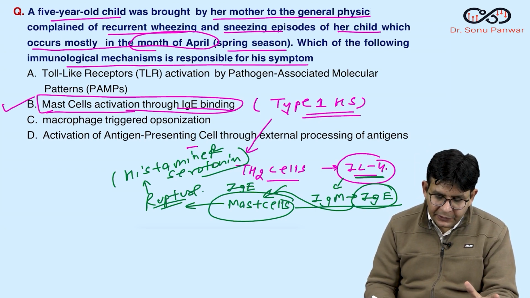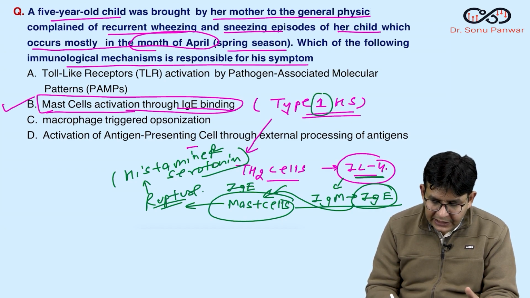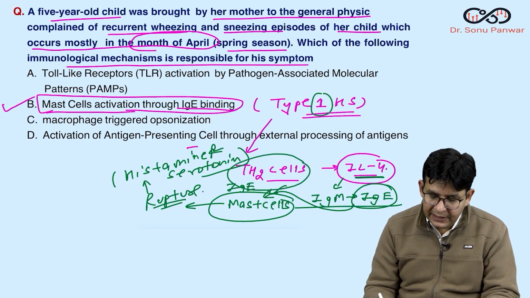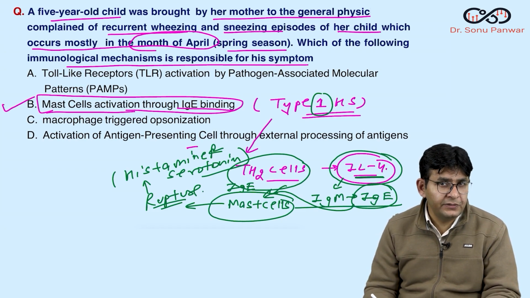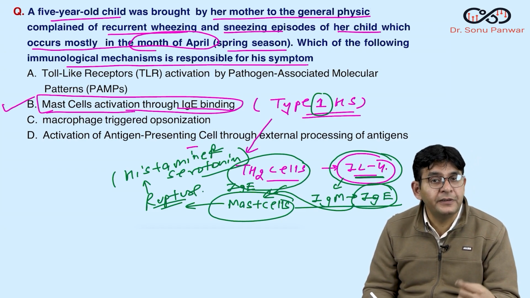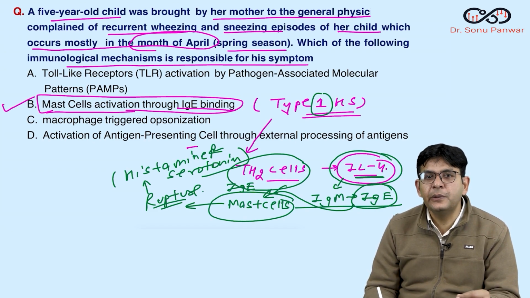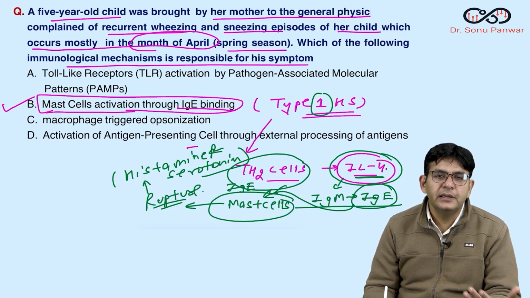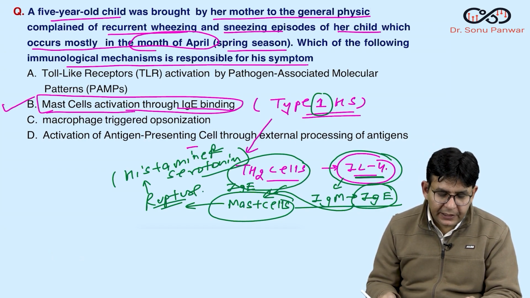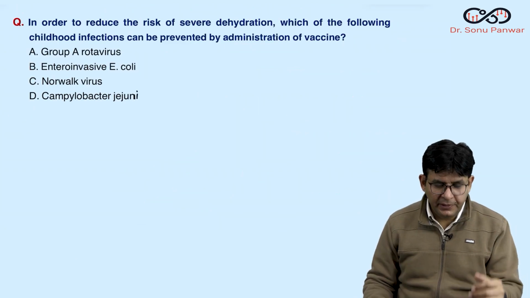Here I would like to tell you, in type 1 hypersensitivity, T helper 2 cells are involved and they release interleukin 4, whereas in type 4 hypersensitivity, if somebody asks, T helper 1 cells are involved and interleukin 2 is released along with interferon gamma, and they do the formation of granuloma. So remember that particular point also. Now coming to the next question.